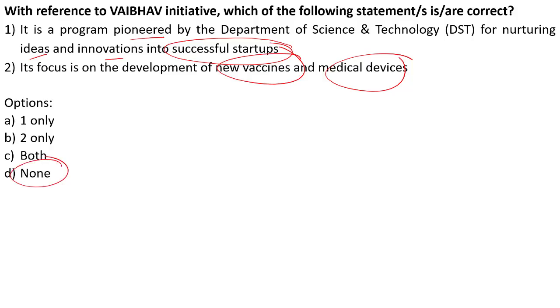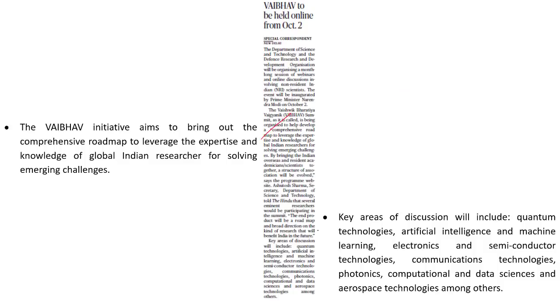Why? Because both the statements are wrong here. Why have we taken this practice question? Because of the reference given under this article. So kindly remember, the Vaibhav initiative aims to bring out the comprehensive roadmap to leverage the expertise and knowledge of global Indian researchers for solving emerging challenges. And the key areas of discussion will include quantum technologies, artificial intelligence, machine learning, electronics and semiconductor technologies, communication technologies, photonics, computational and data sciences, aerospace technology, among others.